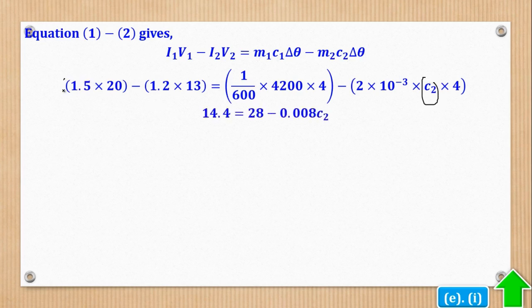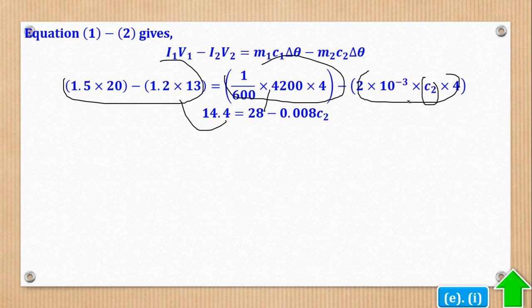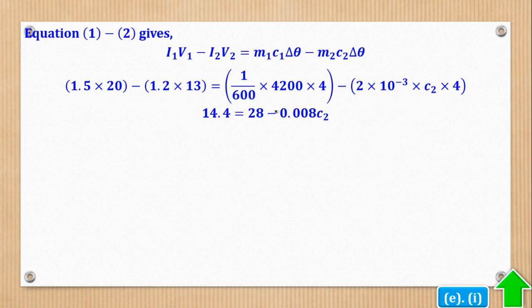So I use the calculator, the whole of this gives me this, then the whole of this bracket gives me this, and the whole of this gives me that. Then take this one this side, and this one comes this side to give you this, and then make it the subject. And that's what they wanted.